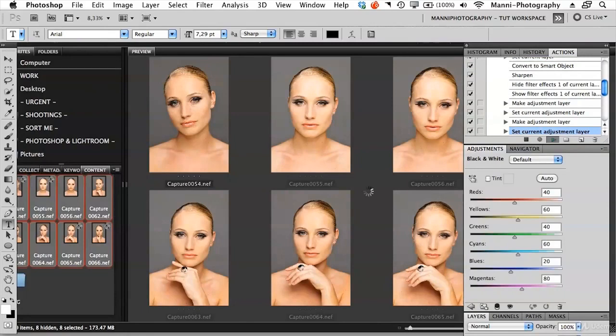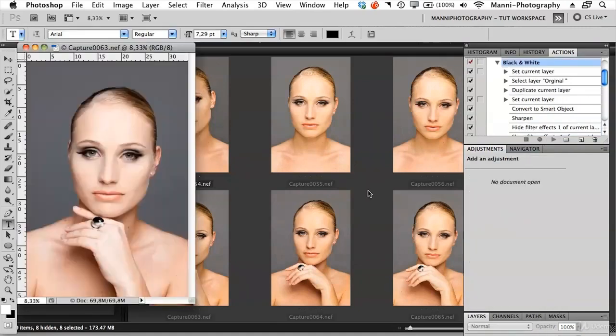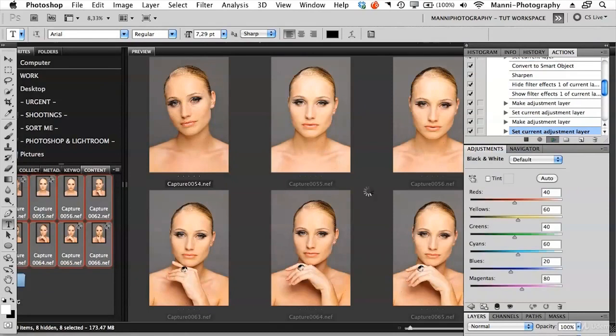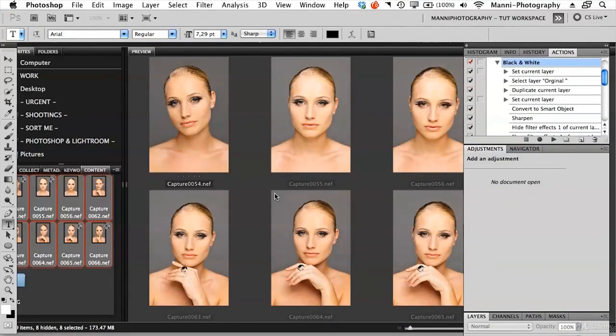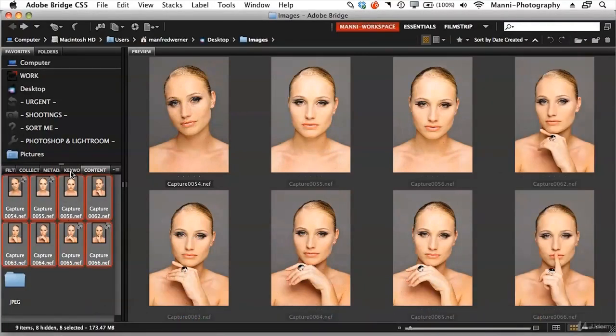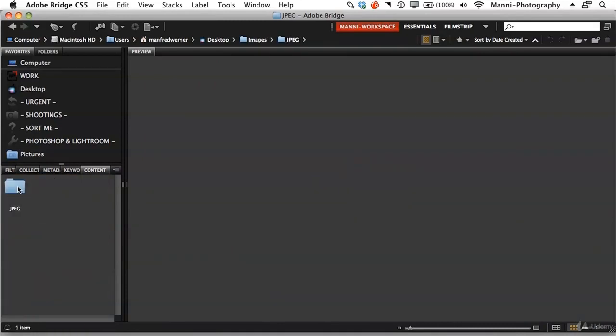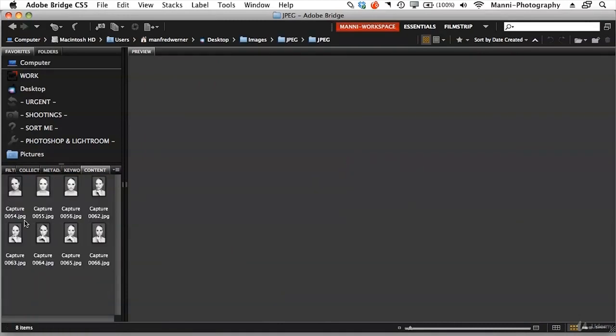Okay, we're currently waiting till Photoshop just runs these 8 images through, because I still want to show you guys a small step that might give you a bugger on the way. Okay, as you can see now, Photoshop has finished rendering. Okay, then I'll just go back to my Bridge folder, and in Bridge, in the content area, back to JPEG, double click on here, and JPEG, we created that subfolder, and there you can see it.